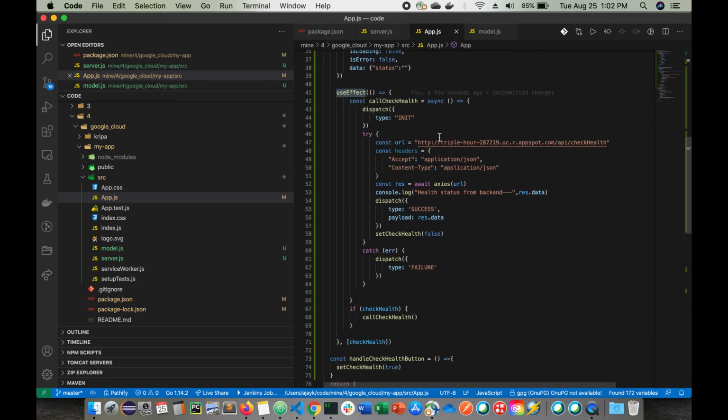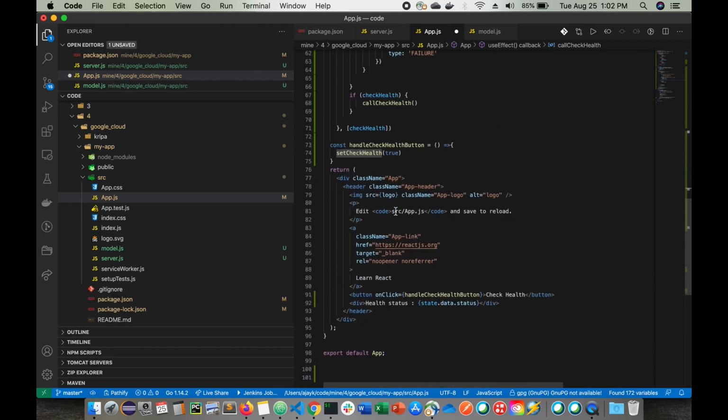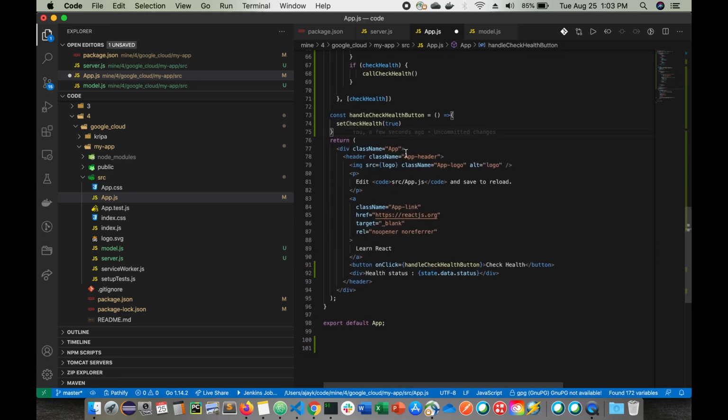So what we have to do here, for example, to make it work on the localhost, is convert the URL to localhost, and the port is 8080. This is enough, and we'll make a URL call. This will return a response. We will see in the console in the browser that the status is coming okay. I dispatch it, and that's how we are doing it. So these are pretty much just easy things.